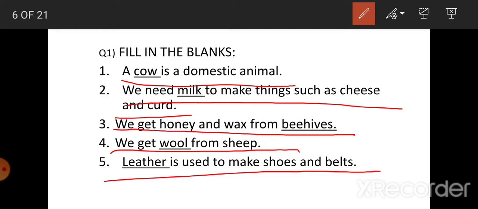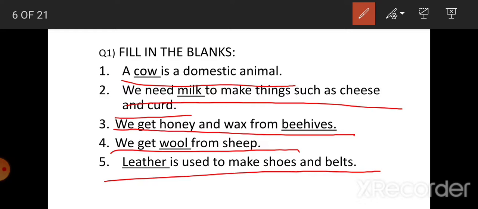Now third one, we get honey and wax from beehives. We get honey and wax from beehives.